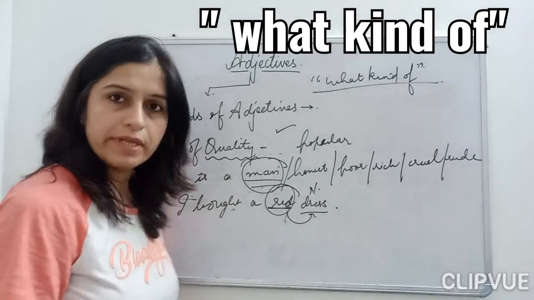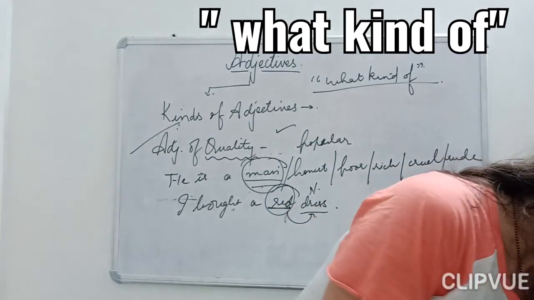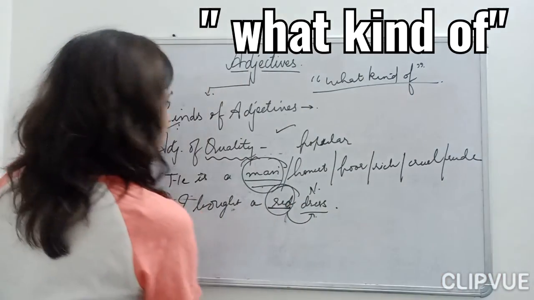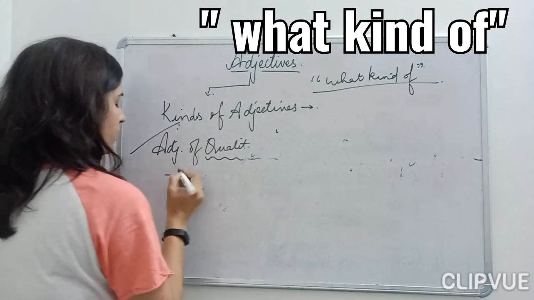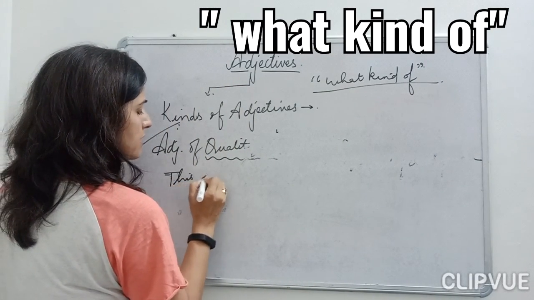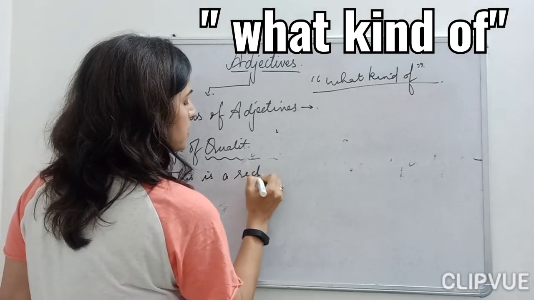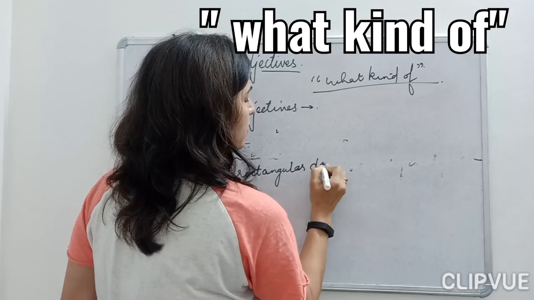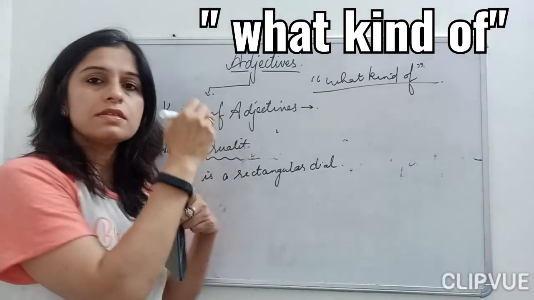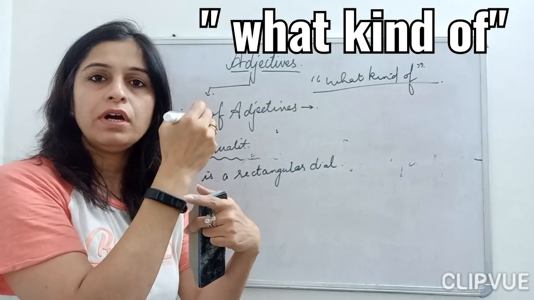Let's take two or three more examples so that it's easy for you to understand. Fine, like see, this is a rectangular dial. Okay, this is a rectangular dial of the watch.